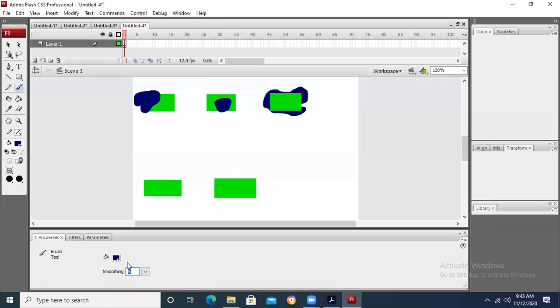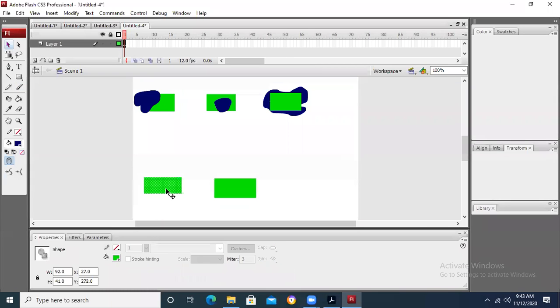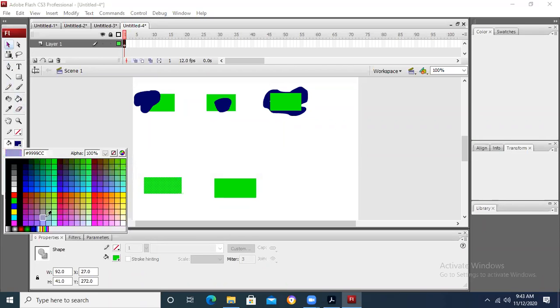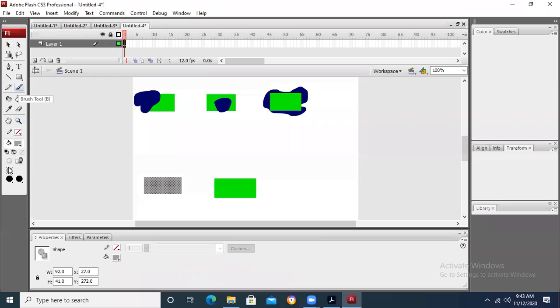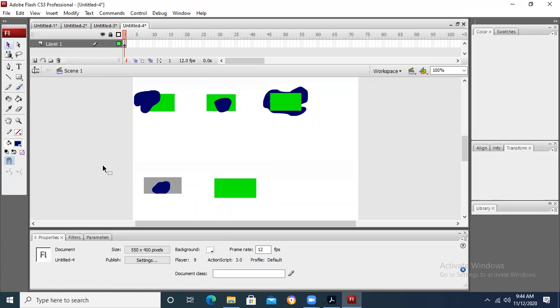And let me decrease it to 5%. If I take blue color and I set, okay.